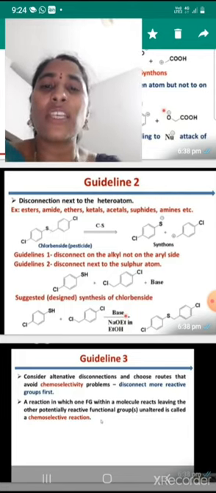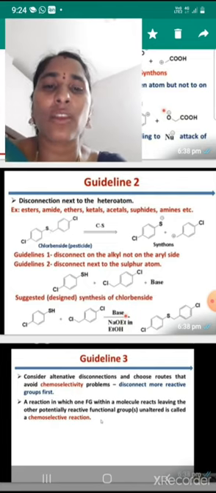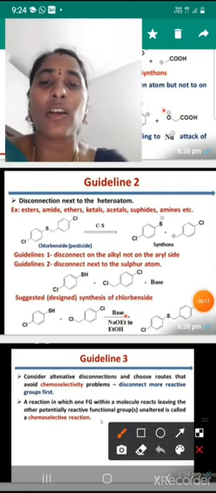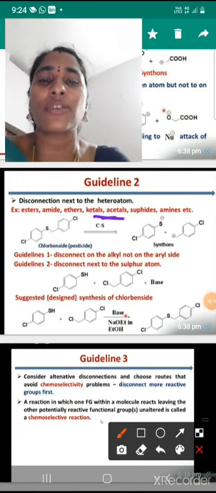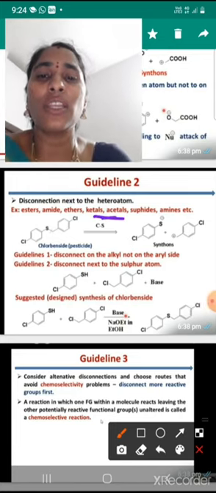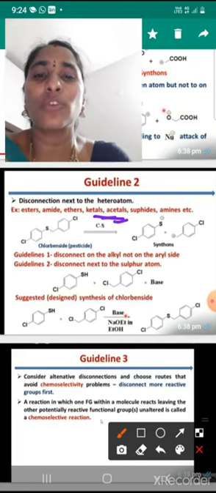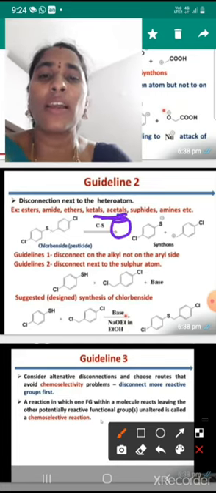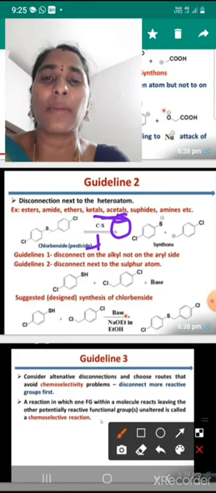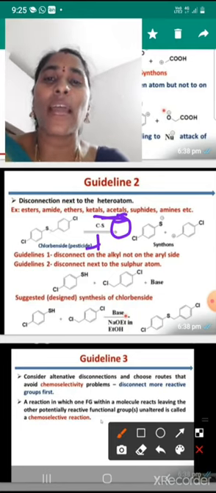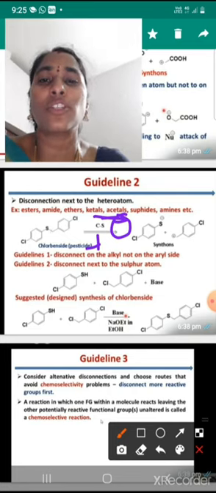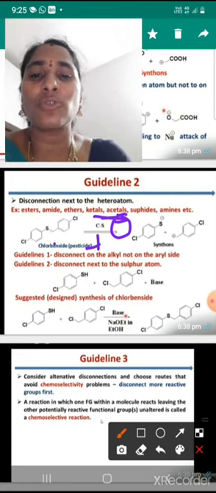Here the first one is a carbon to sulfur linkage. Which one is more electronegative here? Sulfur is the more electronegative atom, so sulfur acts as the nucleophile and carbon gets the positive charge. The more electronegative atom takes the electrons and acts as the nucleophile, and the atom that loses electrons gets the positive charge. Here carbon loses electrons, so carbon gets a positive charge and sulfur gets a negative charge.